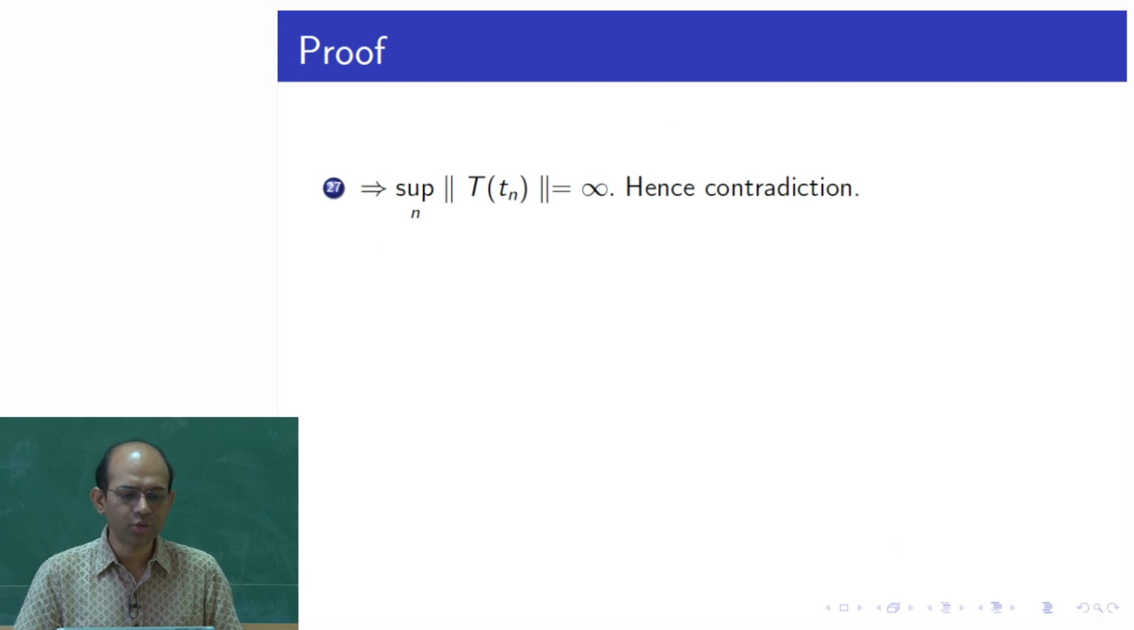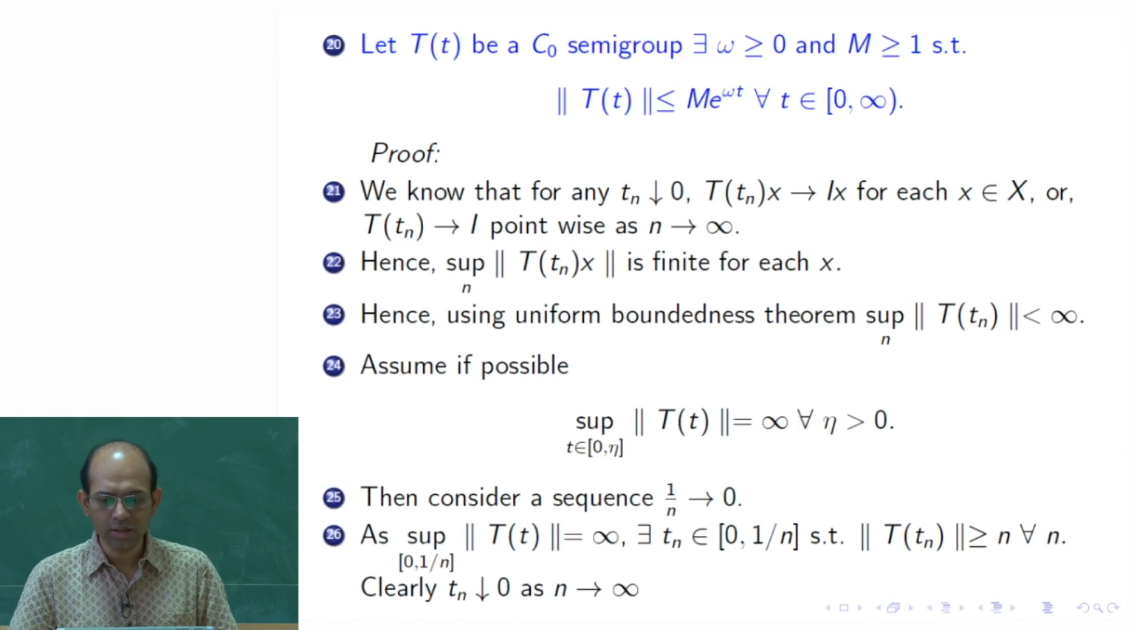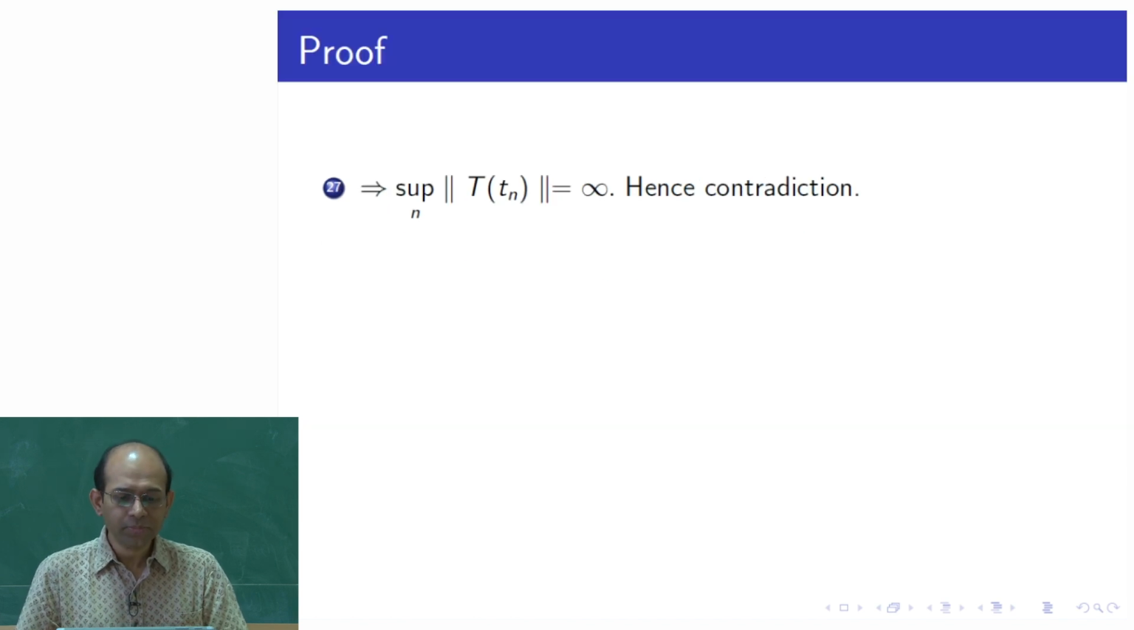It implies that the supremum over all n of the norm of T(t_n) is infinity, but we have earlier that for all n, the norm of T(t_n) is finite. So this is contradicted due to this assumption. So this assumption is wrong. Since it is wrong, what we can assure is that there exists some positive eta such that the supremum is finite. Get the point?